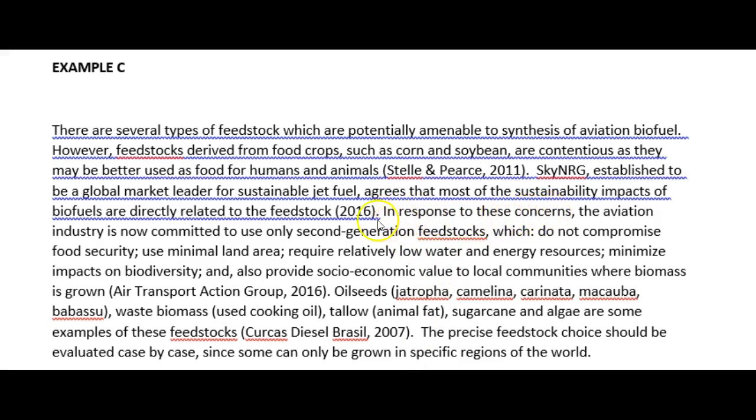What they are saying here is that these concerns have led to this as an impact. So they are analyzing the information, they are creating a link, and they are showing a comparison by using further information. This synthesis of ideas shows that the writer clearly understands the literature and how practical changes are made to the topic area as a result.